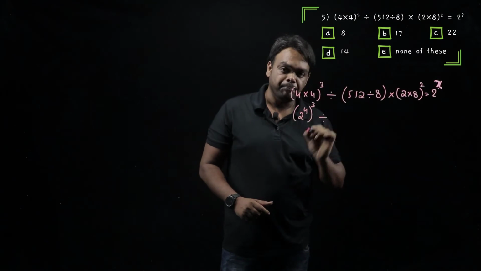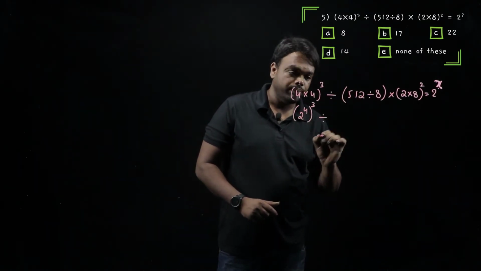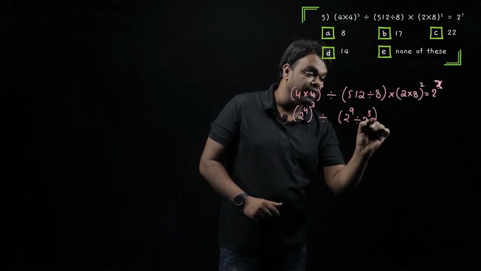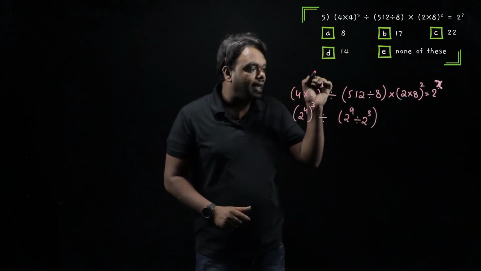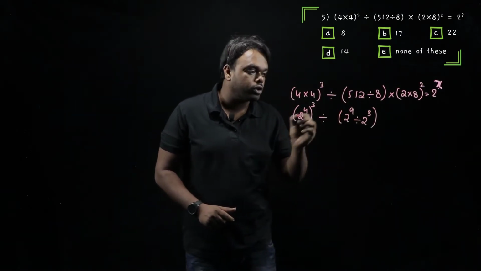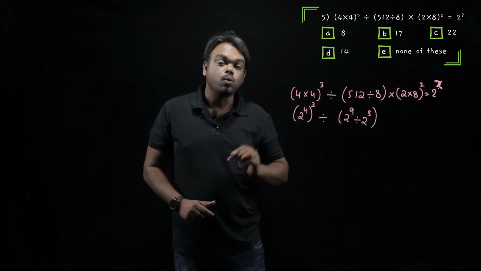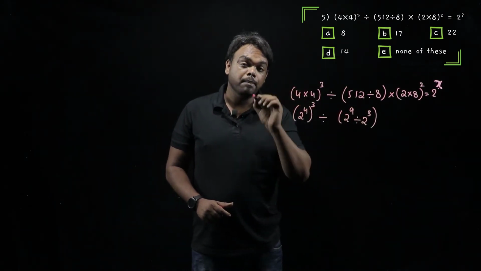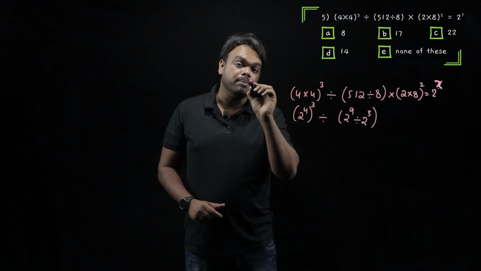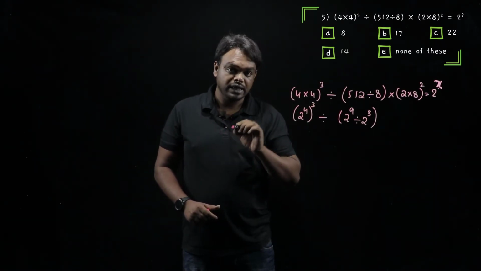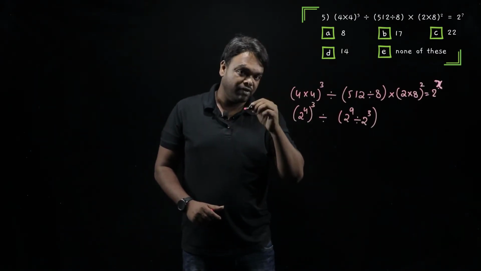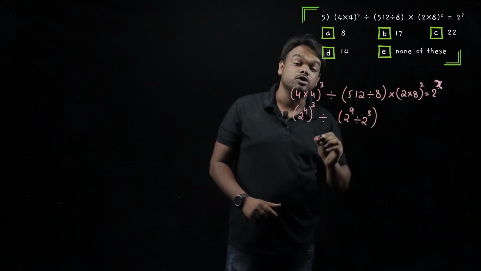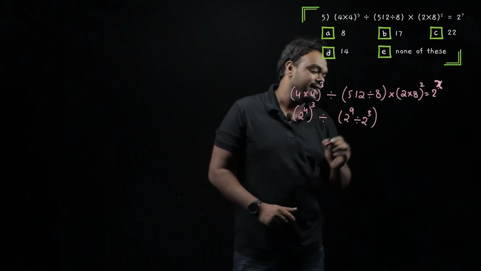Now, coming back here. So 512, I will directly write it as 2 power 9 divided by 2 cube. Now, another important point. See, the moment I see 512, I know it is 2 power 9. So what I'm trying to tell you here is, powers of 2 and powers of 3, make sure you know all of them till power of 10. Till 2 power 10 and till 3 power 10. So that those will be helpful for us when we are solving the problems which are based on laws of indices.